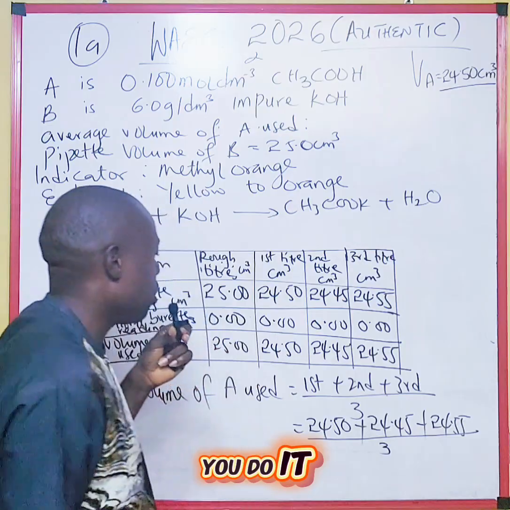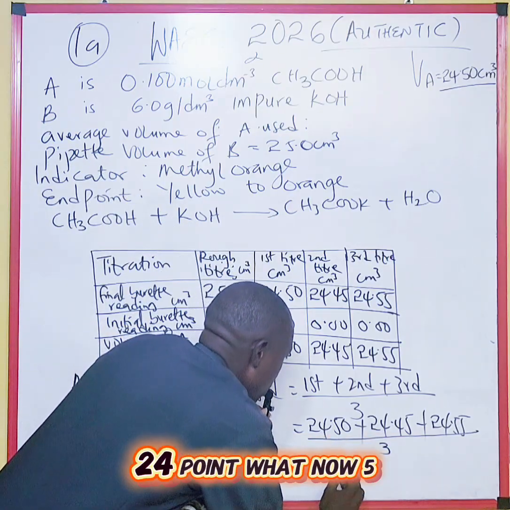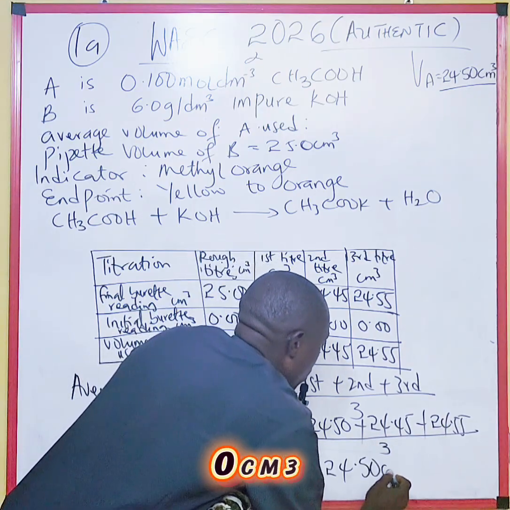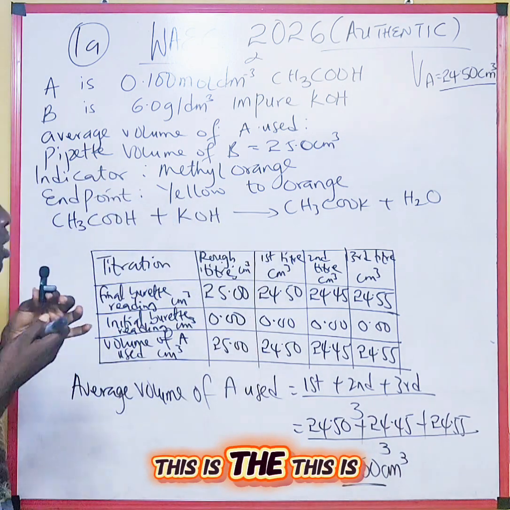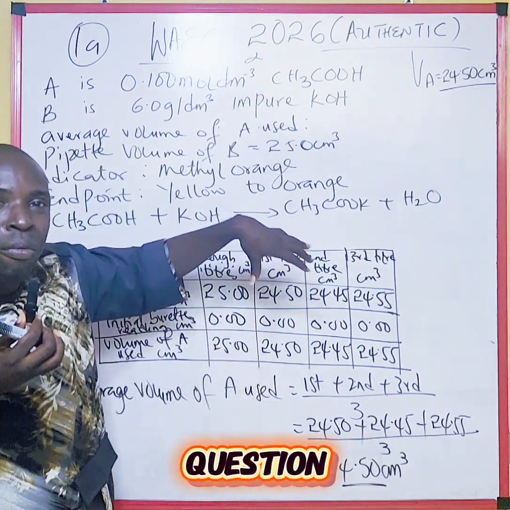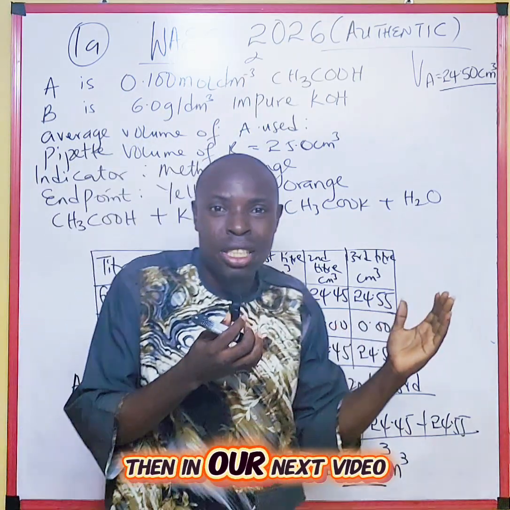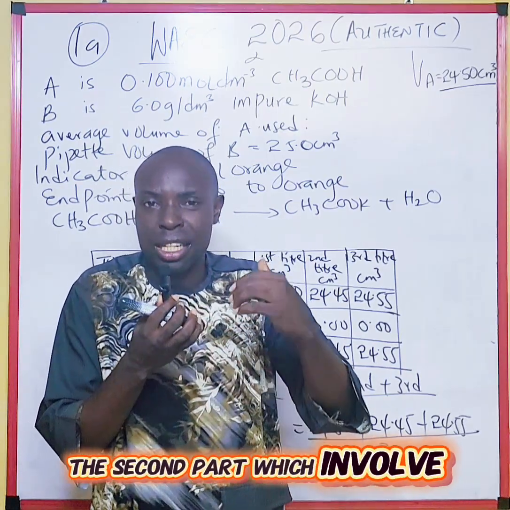When you do it, your final answer will give me 24.50 cm cube. This is how to answer the first question that WAEC gave you in your 1A. Then in our next video, we'll take care of the second part, which involves the calculation.